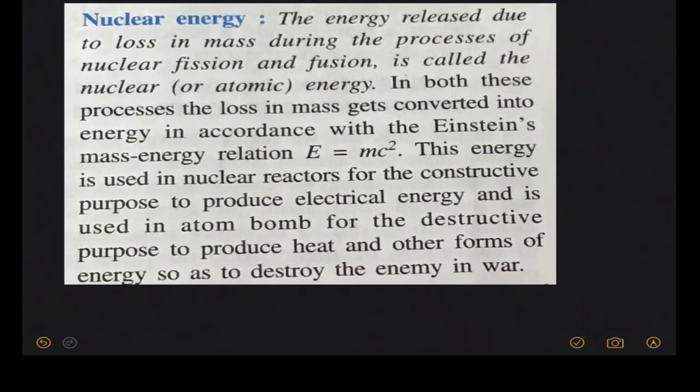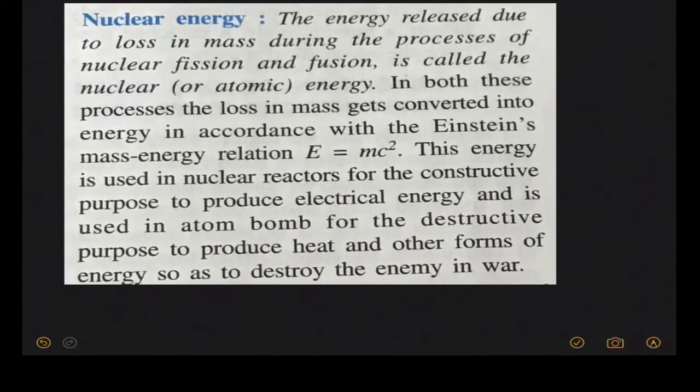Energy released due to loss in mass during the process of nuclear fission and fusion is called nuclear energy. In both these processes, the loss in mass gets converted into energy in accordance with Einstein's mass-energy relation E equals mc squared. This energy is used in nuclear reactors for the constructive purpose of producing electrical energy, and is used in the atom bomb for the destructive purpose of producing heat and other forms of energy so as to destroy the enemy in war.